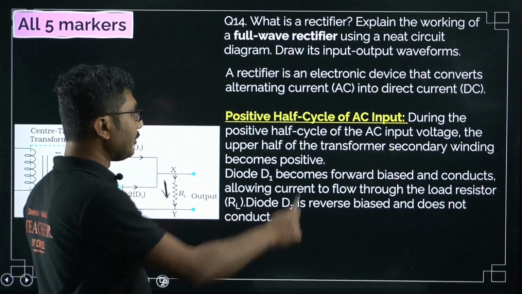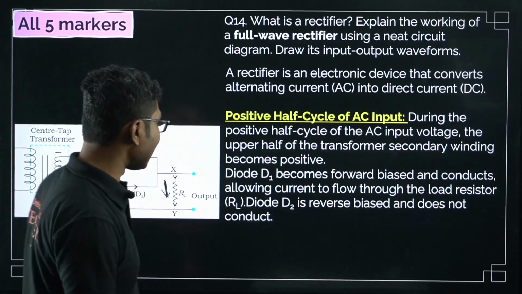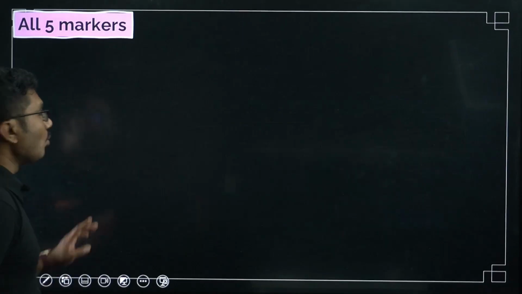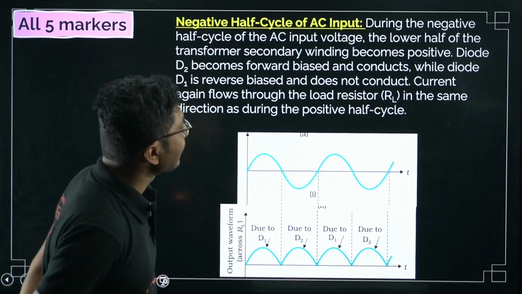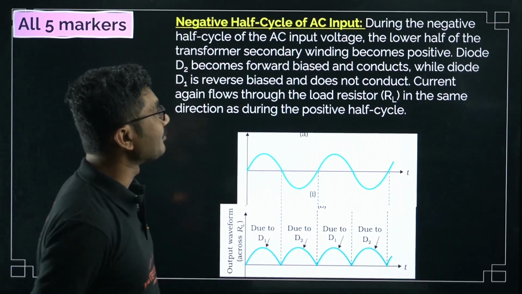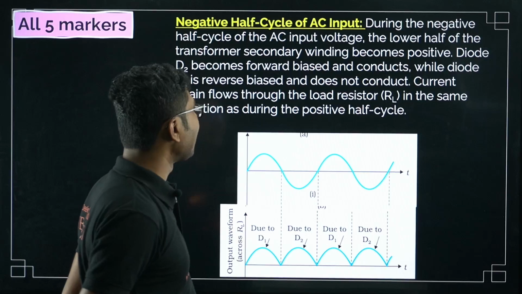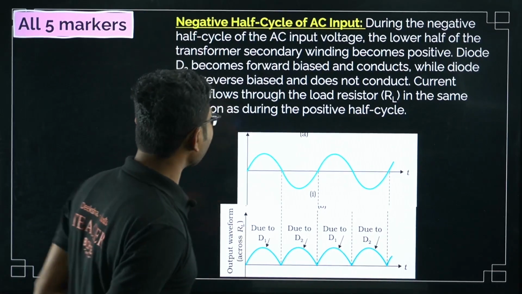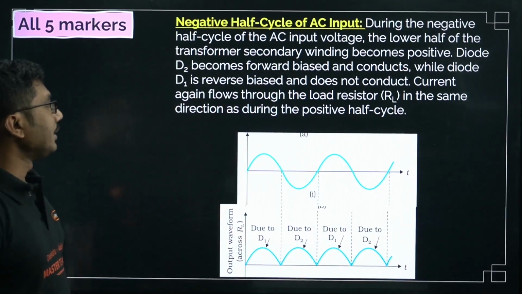Diode D1 becomes forward biased and conducts, allowing the current to flow through the load resistance RL. Diode D2 is reverse biased and does not conduct. Now you have to explain both the cycles, positive and negative half cycles. During the negative half cycle of the AC input voltage, the lower half of the transformer secondary winding becomes positive. Diode D2 becomes forward biased and conducts, while diode D1 is reverse biased and does not conduct. Current again flows through the load resistance RL in the same direction. This is also a very important line: current flows in the same direction as during the positive half cycle.